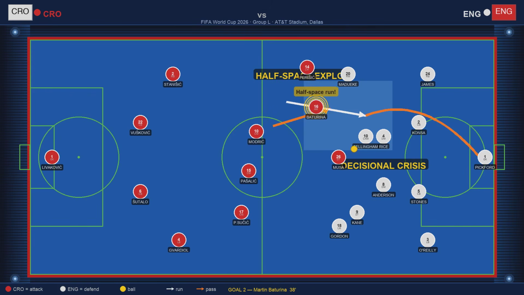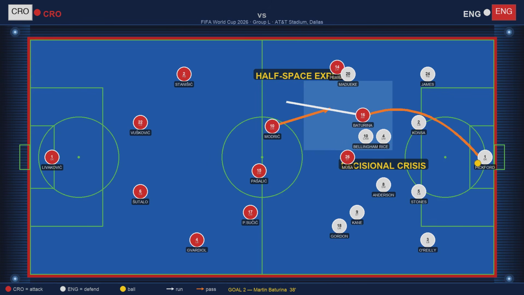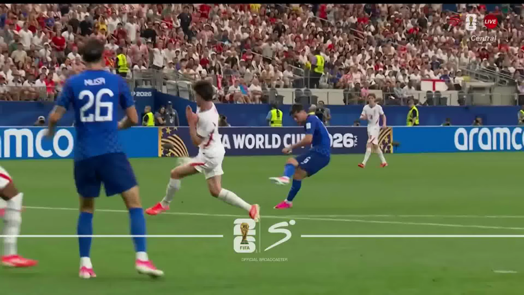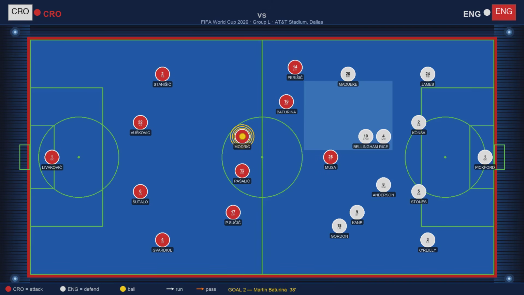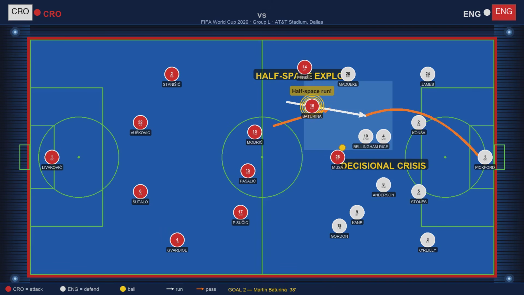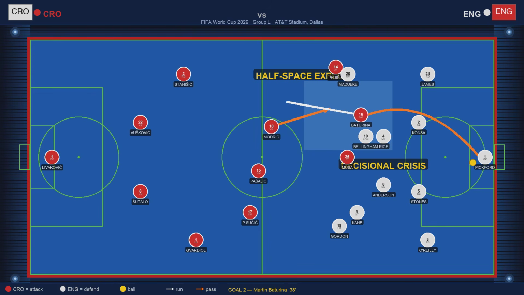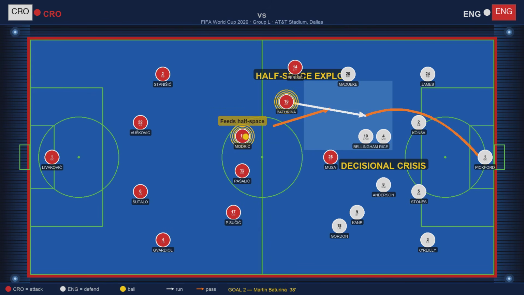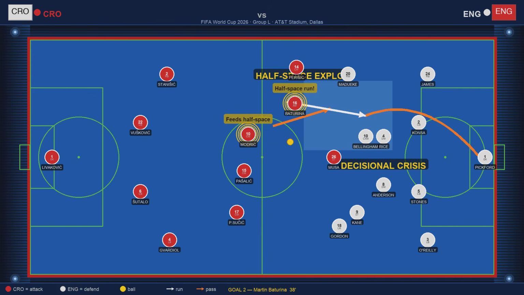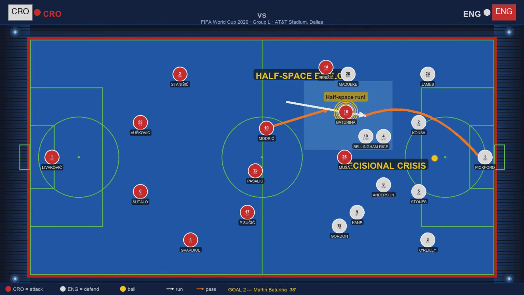Now watch Rice and Anderson. Rice is drawn toward the ball. Anderson is tracking Musa's movement in the center. Neither can close Baturina before he can take the shot. This is textbook decisional crisis. Two midfielders forced to choose between 3 simultaneous threats. There is no correct decision fast enough. Baturina drives forward, strikes cleanly from the edge of the box. Bottom corner. Stunning technique. England's midfield was forced into the wrong choice at the wrong moment.